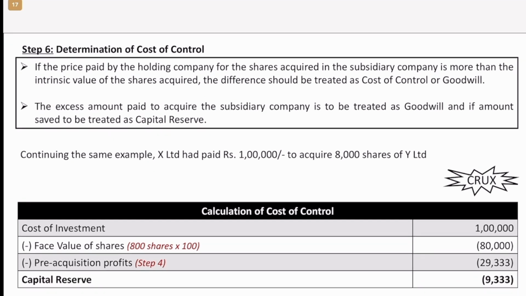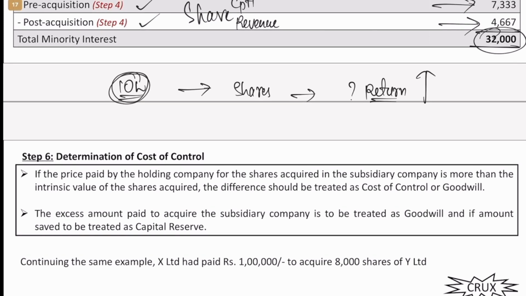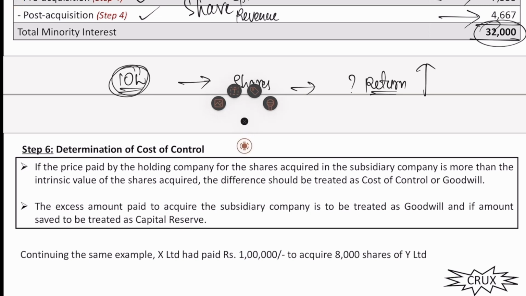Then comes step 6, which is determination of cost of control. So what is this cost of control? This is again a very simple thing. Let's say a company has paid 10 lakh rupees for acquiring some shares in another company. Now the question arises, by paying 10 lakh rupees for the shares in another company, what is it getting in return? If it is getting more than what it has invested, in this case 10 lakhs, if it is getting returns worth, let's say, 15 lakhs, it is a capital profit.